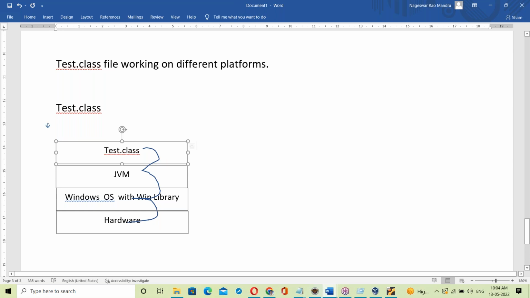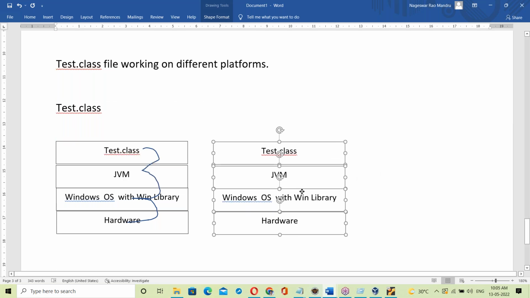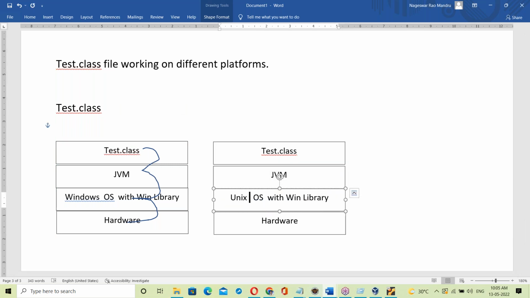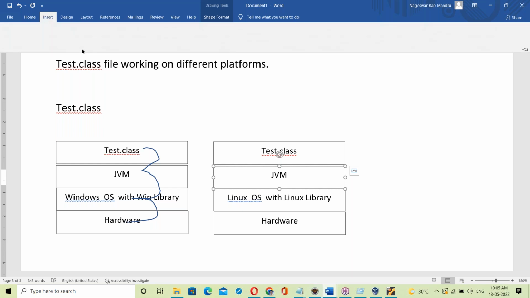Okay, let us take another platform. The same Test.class file on Unix OS or Linux OS. Linux OS with Linux library. What happens with the same Test.class file?